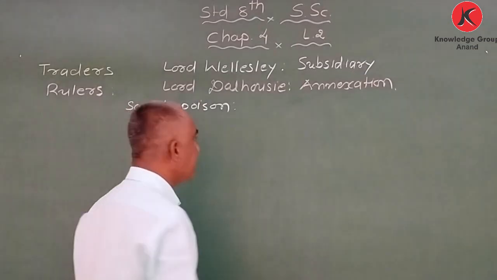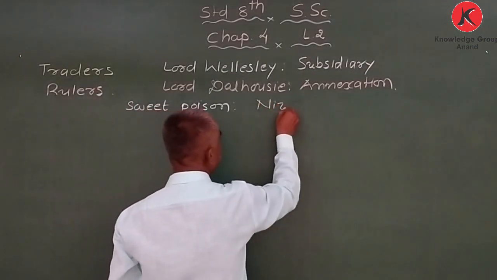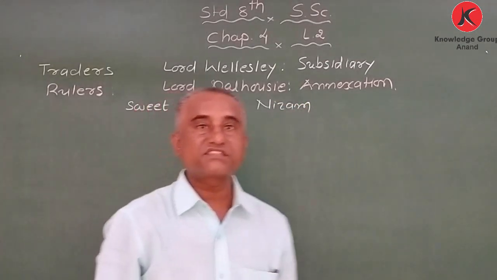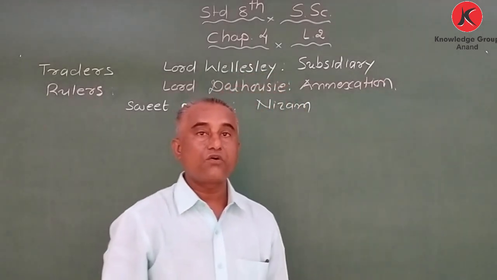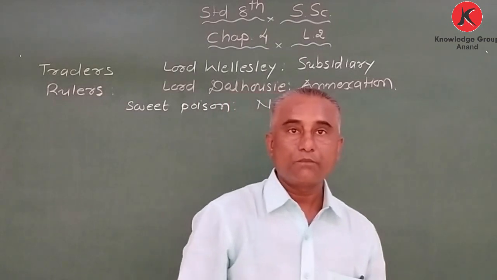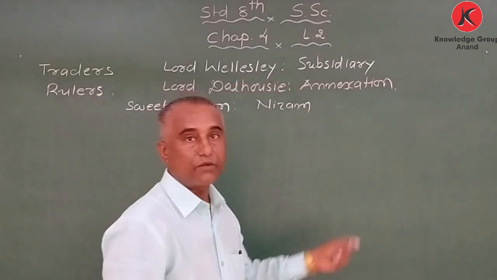I also explained that the Nizam of Hyderabad was the first who accepted the subsidiary alliance policy. Later on, the Gayakwad of Baroda, Scindia of Gwalior, Holkar, Bhosle, and many kings became the victim of that.